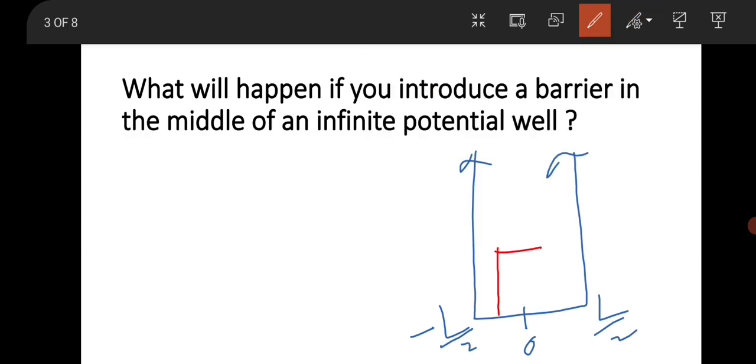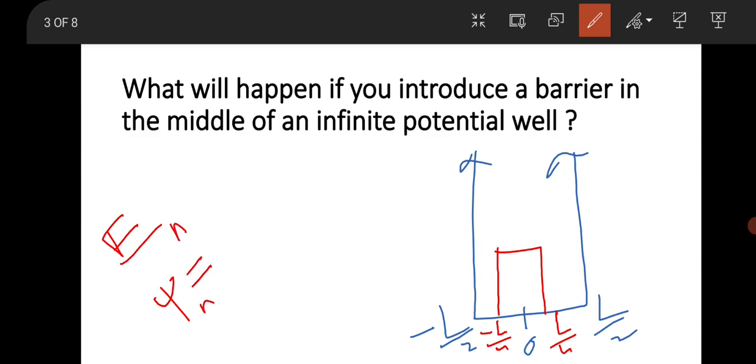The barrier is like this. Suppose this is minus L by 4 to this is L by 4. Okay, so the width of this barrier is L by 2. Okay, so how will it affect the energy eigenvalue and the eigenfunction?